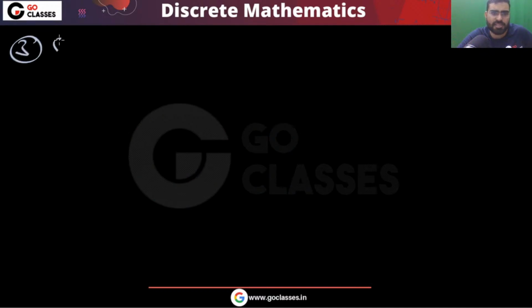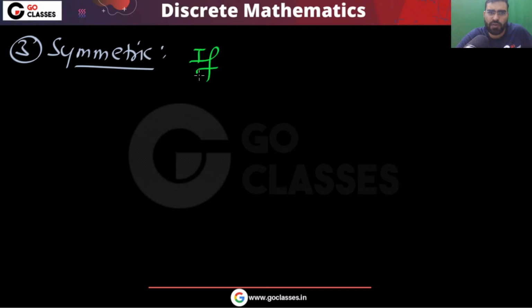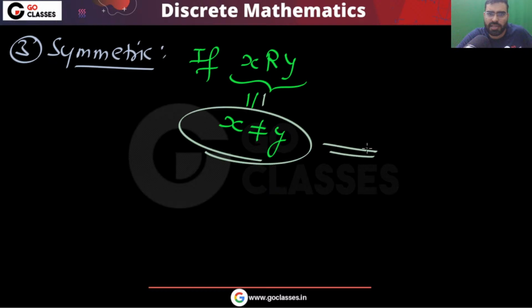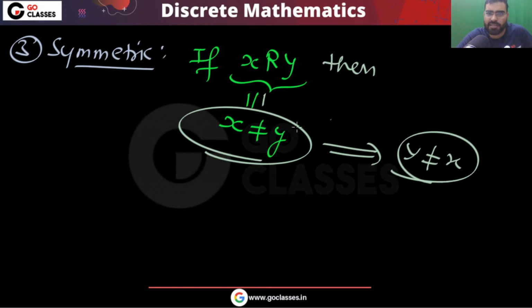What about the third property, symmetry? You can see this is symmetric, because if x is related to y, then it means that x is not equal to y. If x is not equal to y, then definitely y is also not equal to x. So if x is related to y, then y is also related to x. So yes, this is symmetric.